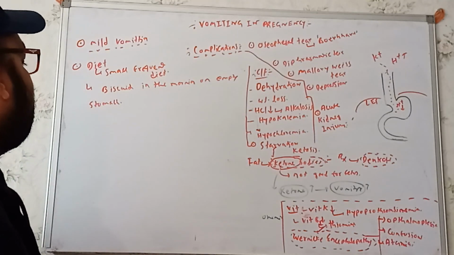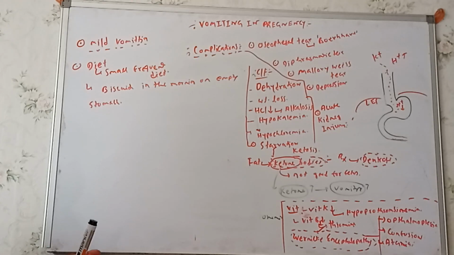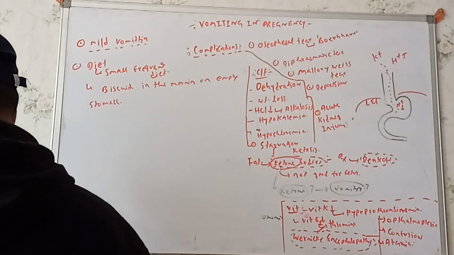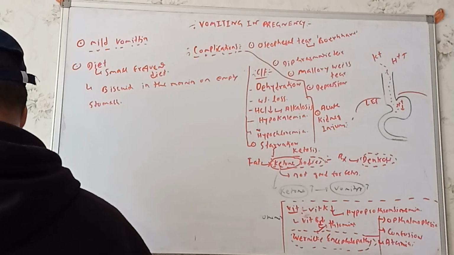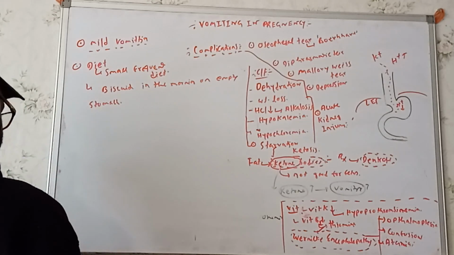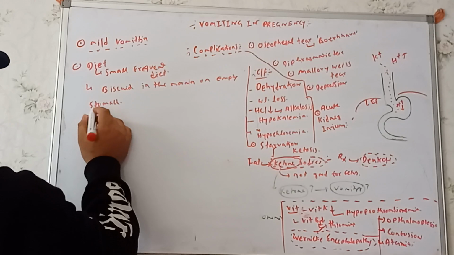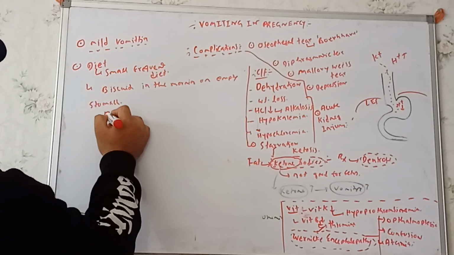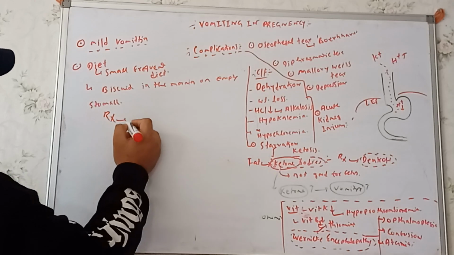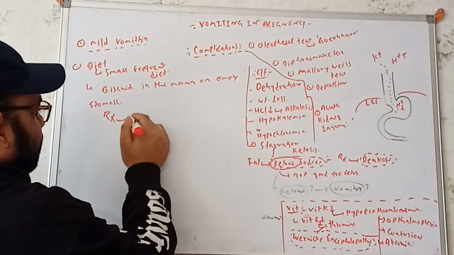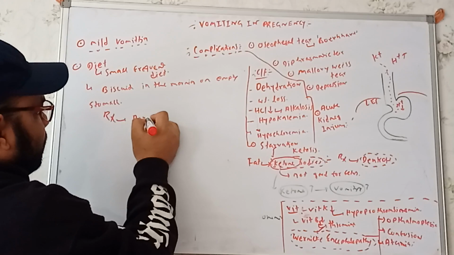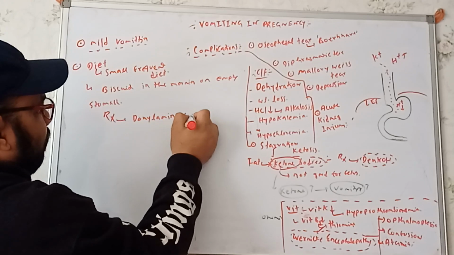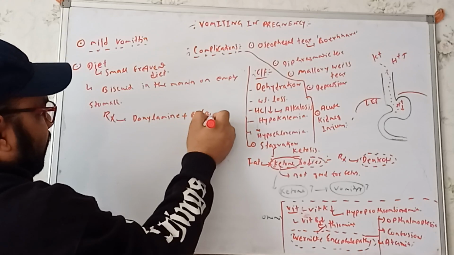Okay, and we can just suggest the diet first. And of course, we can use the drugs also. For a drug in terms of the mild vomiting, we can use doxylamine plus vitamin B6, pyridoxine, right? So what is the drug we can use over here? Doxylamine plus vitamin B6, that is nothing but pyridoxine.